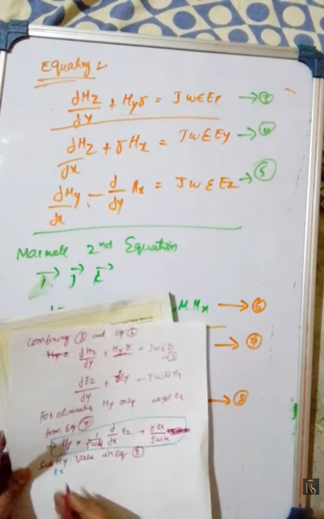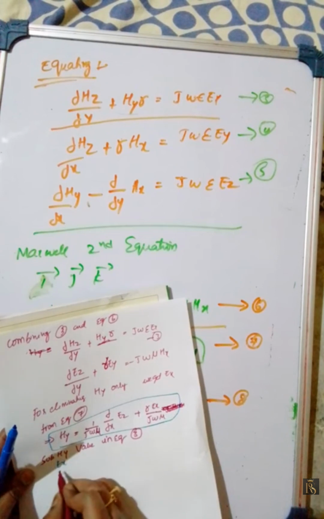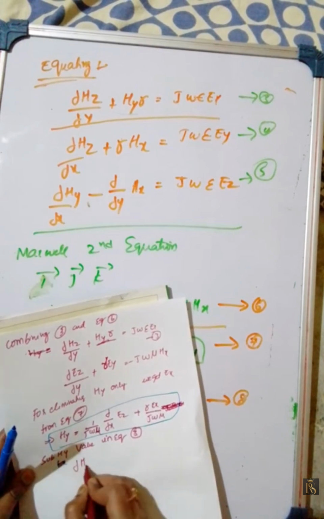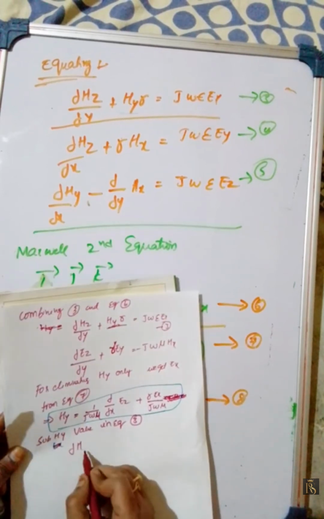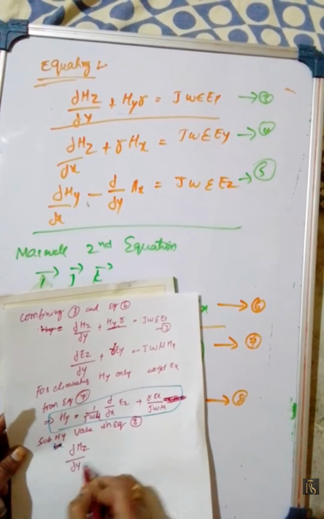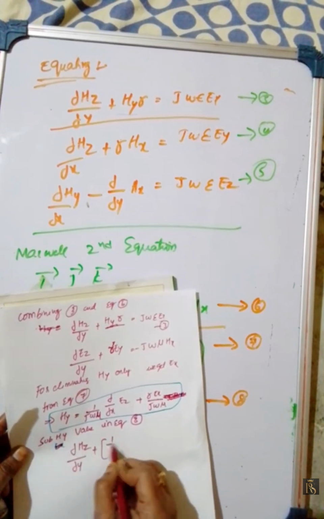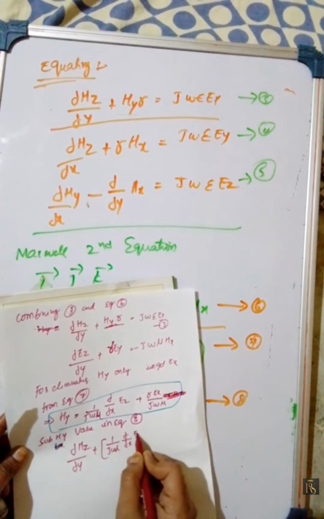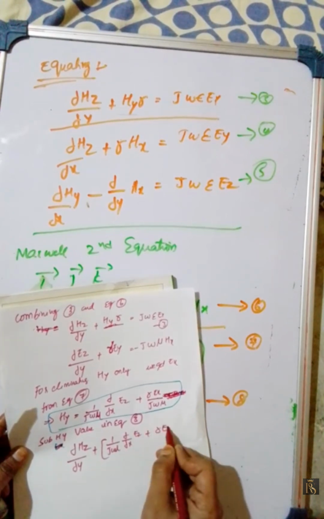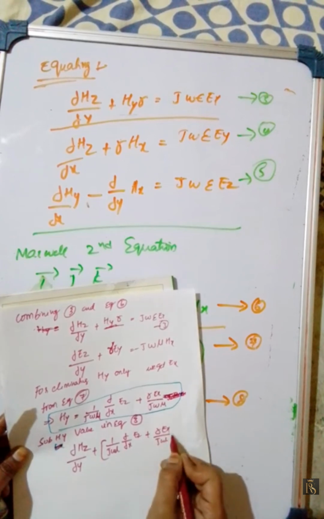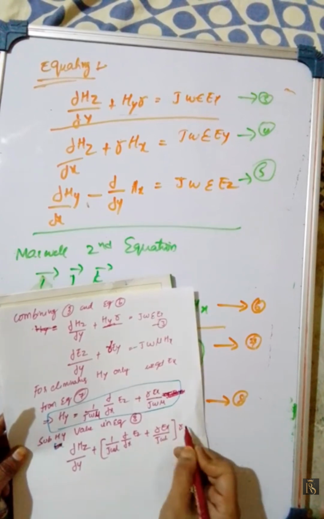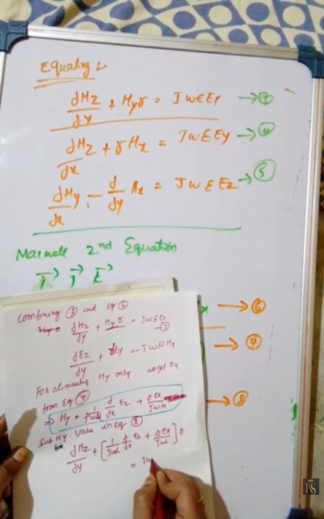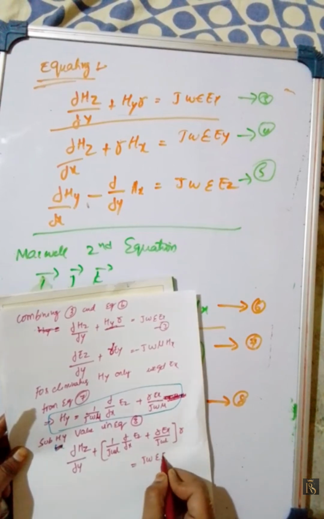What we will get? Dou hz by dou y plus the hy value, 1 by j omega mu dou by dou x of Ez plus r into Ex by j omega mu, into r is equal to j omega epsilon Ex.